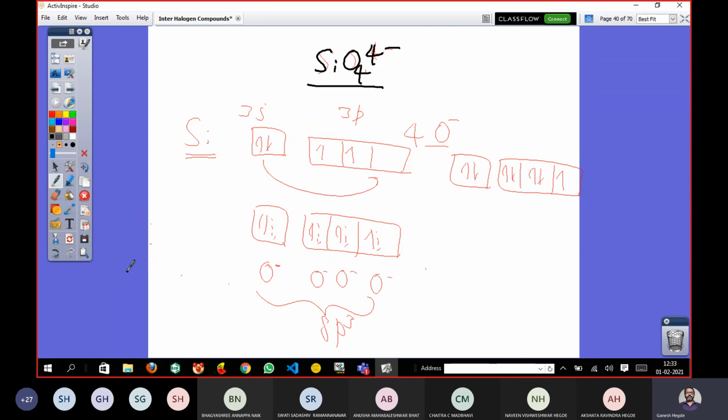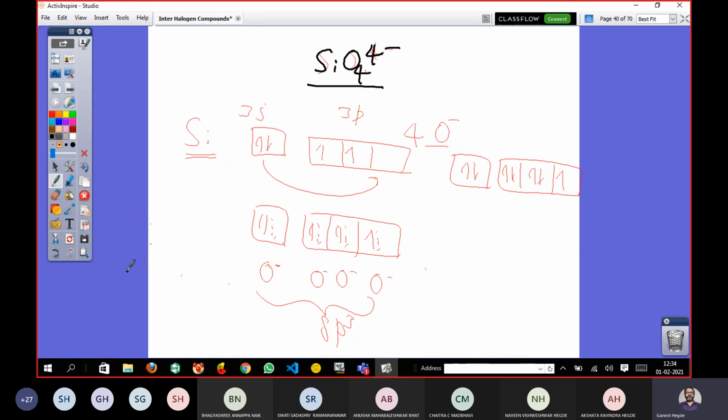Molecule because there is a covalent bond; ion because as a whole it is having a charge. They are called molecular ions. Like in the last year you have studied sulfate ion, carbonate, nitrate. They are all molecular ions, connected by covalent bonds, but as a whole they are having a charge.